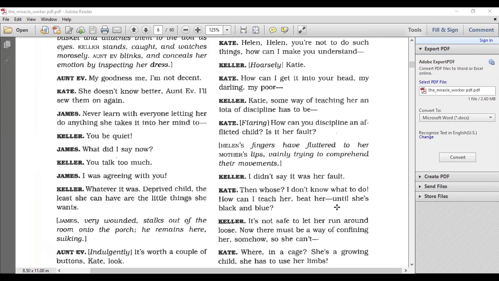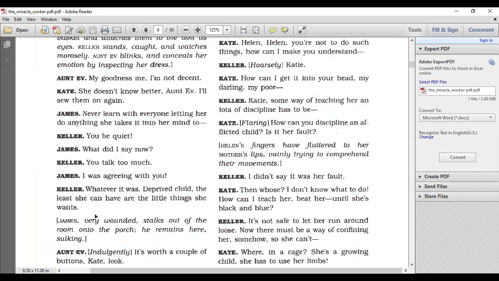So why, Maya, does Mr. Keller refer to his daughter as a deprived child? Because she has something that stops her from being a normal child. Good. She's deprived from the privilege of seeing and hearing and speaking, the capability of having the sense of sight and hearing and speaking. This is why he considers her a deprived child, and he says the least we could do is give her what she wants.